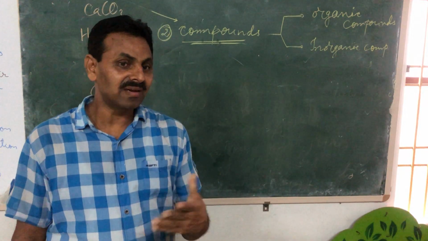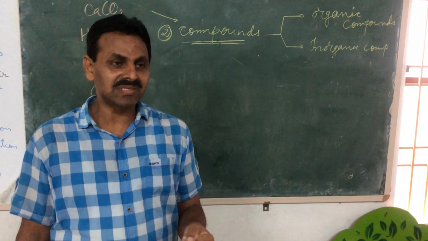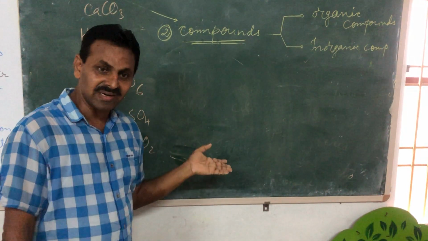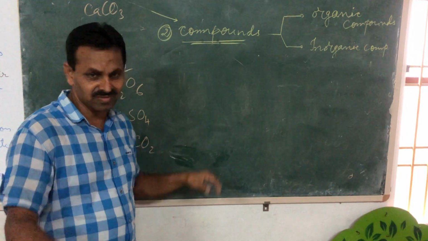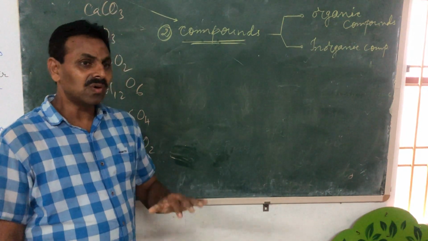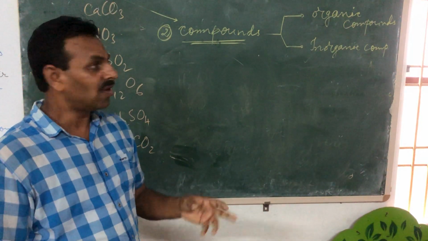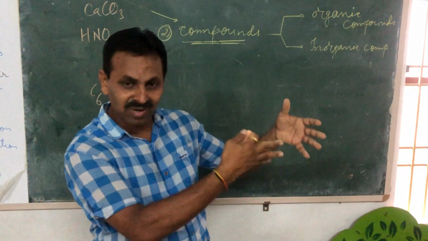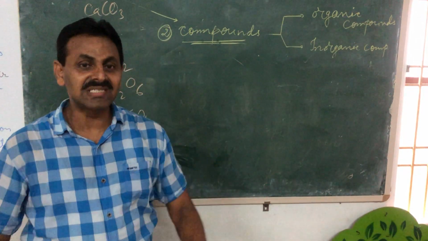Then a scientist named Kolbe prepared acetic acid in the laboratory. Acetic acid, which I have referred to, which is known as vinegar, is prepared in the laboratory. So the definition of organic compounds as the compounds which are derived from living matter lost its significance.